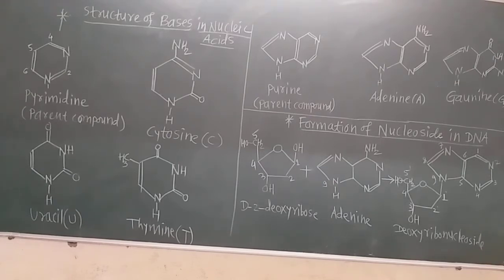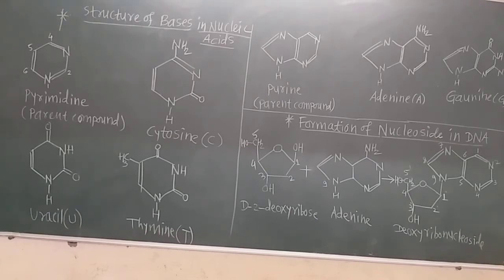So nucleotides are formed by adding a phosphate group at the 5 dash OH of the nucleoside. Thus nucleotides are monophosphates of nucleosides. Remember that, it may be asked in MCQs.